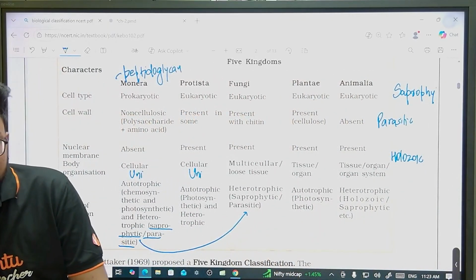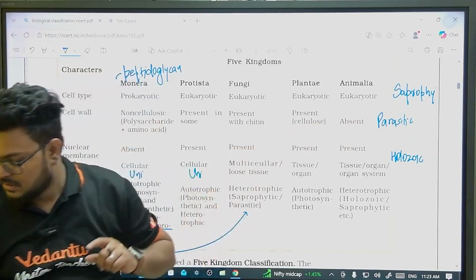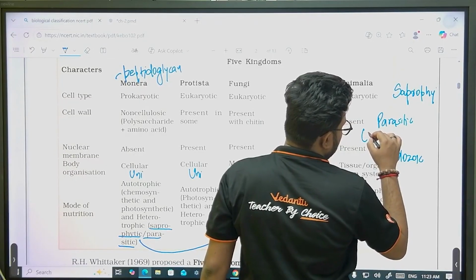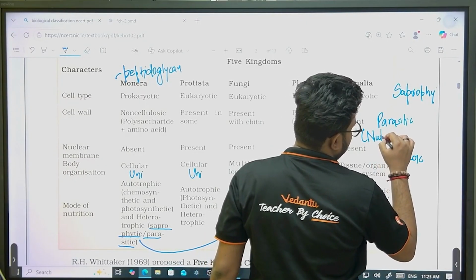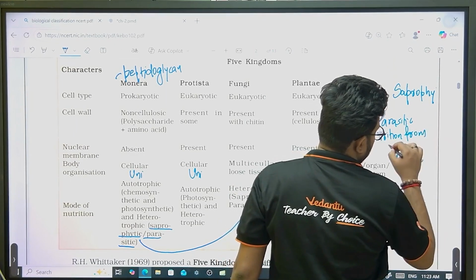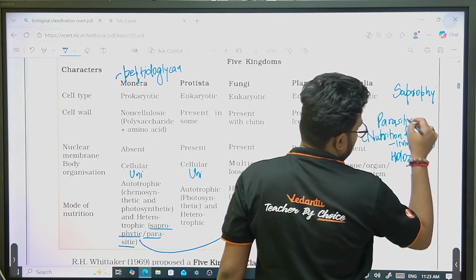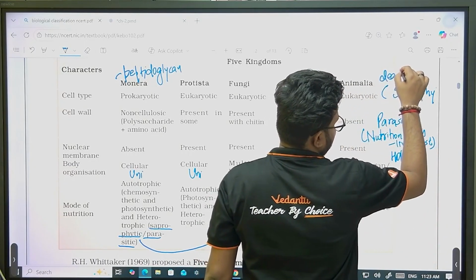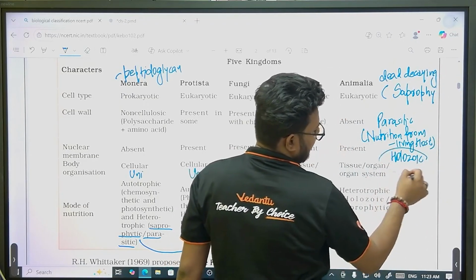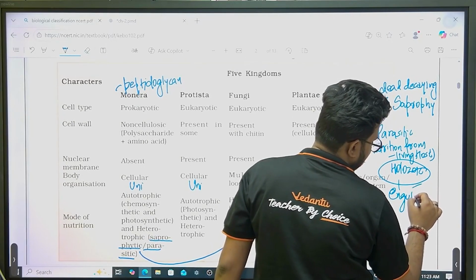Parasitic means feeding on some other organism, taking nutrition from a living host. Saprophytic is from dead and decaying matter, and holozoic is when they engulf food.